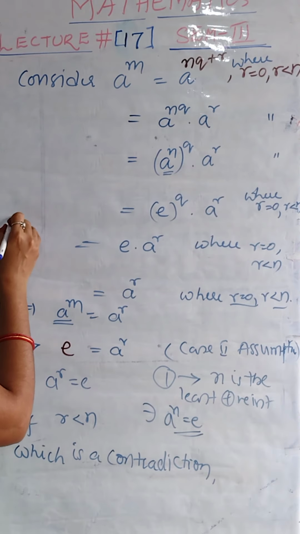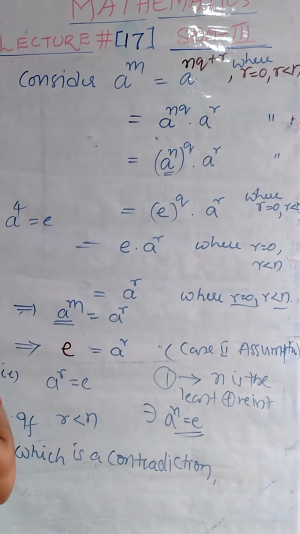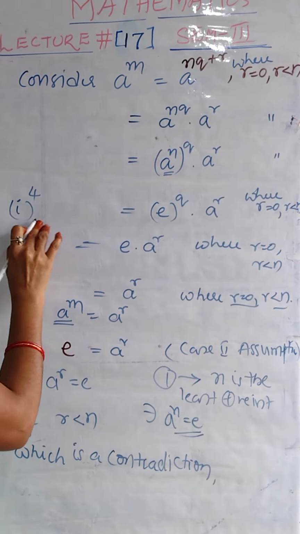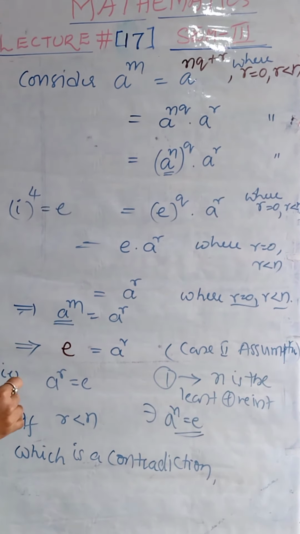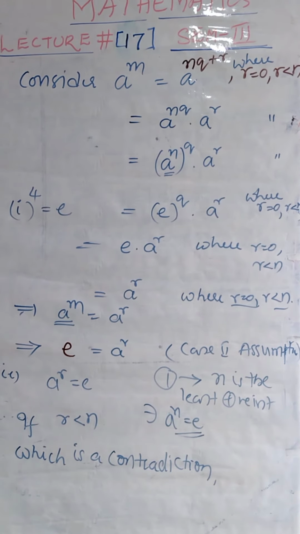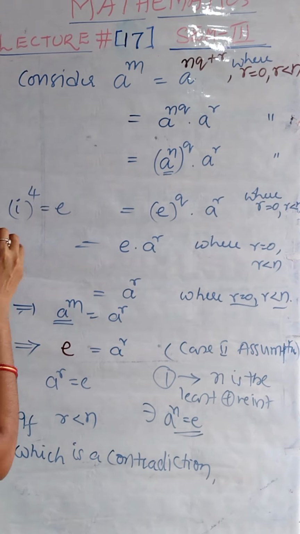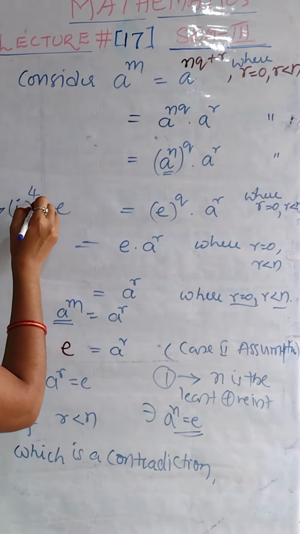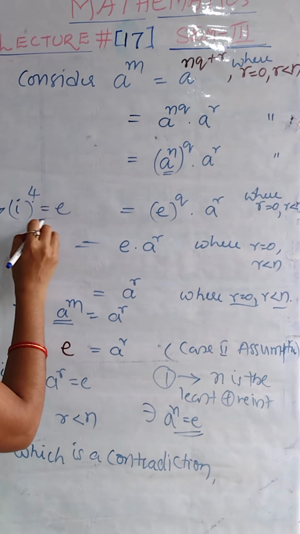Suppose i power 4 is equal to e. From the example, in the fourth roots of unity, you observe that i power 4 is equal to identity. 4 is the least positive integer which satisfies this condition.